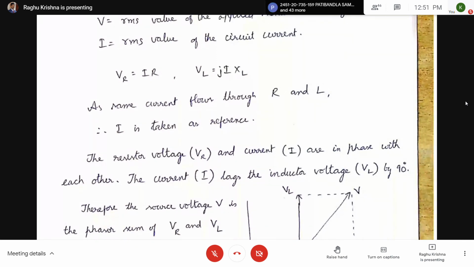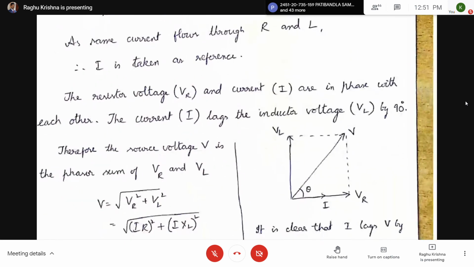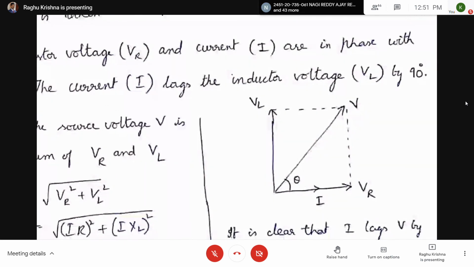Here you can see I is taken as reference, that means it is taken on the x-axis. Here we have VR, VR equal to I into R. Next, considering the relation between voltage and current in an inductive circuit, current lags the voltage. That means voltage leads the current by 90 degrees. So VL I have drawn 90 degrees ahead of I.